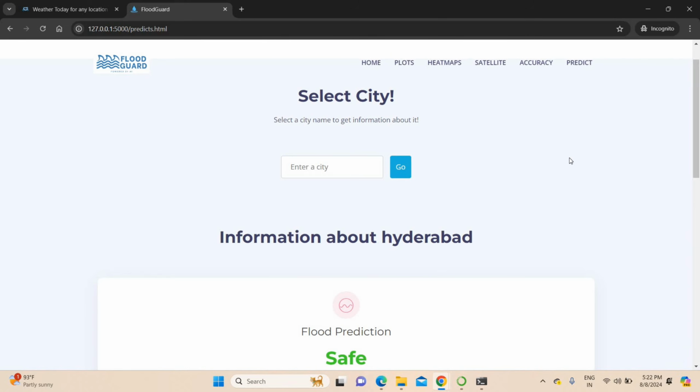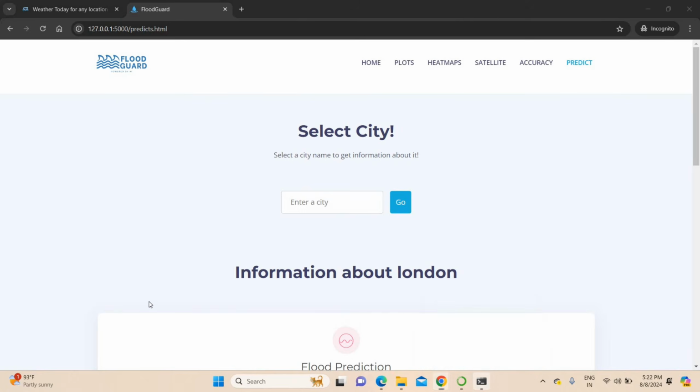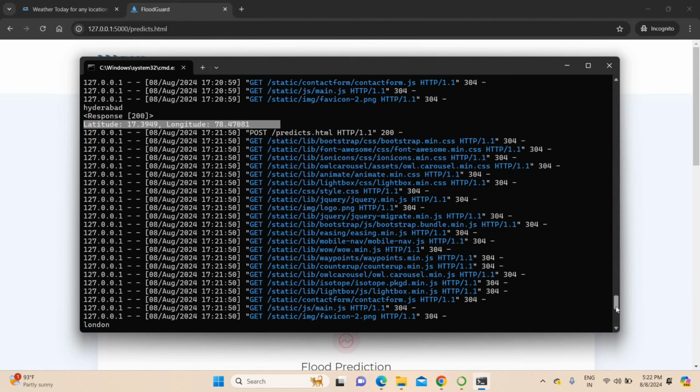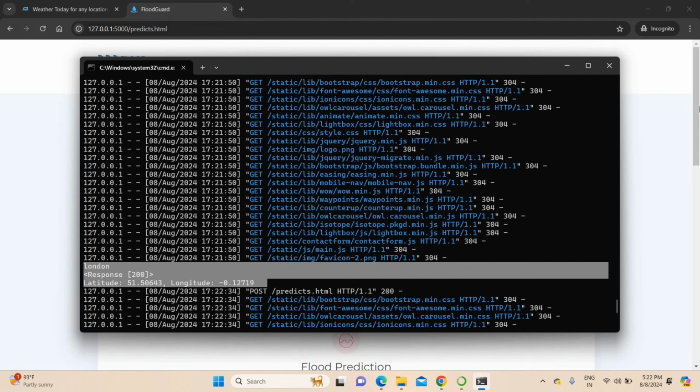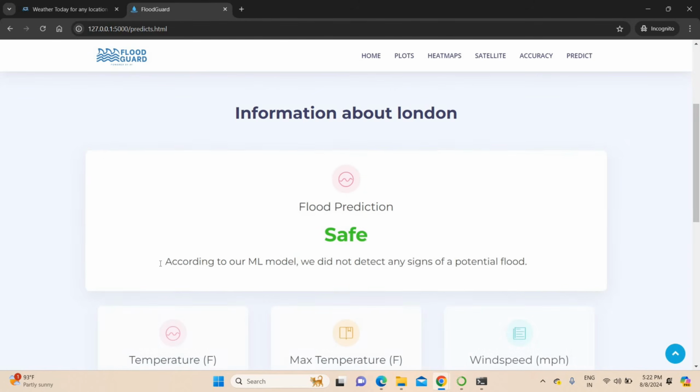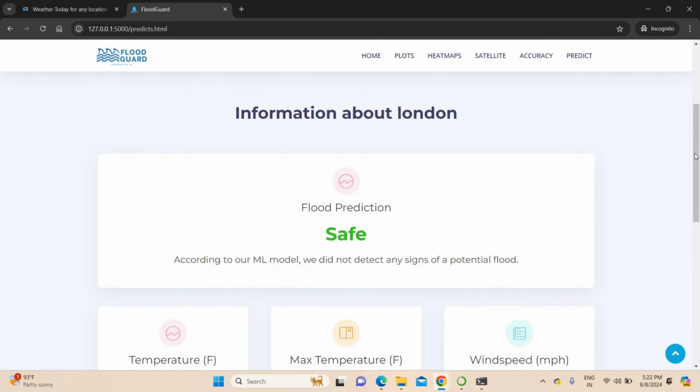This project does not only belong to Indian cities or Indian states, you can get results for any city in the world. So I am using London here. London, New York, you can type any city, it will work. Okay. I'm just typing London. After typing London, let me check whether it got London or not. Okay. You can see the response. London, latitude, longitude. So it got the result for London also. Safe. According to our ML model, we did not find any potential flood. So of the 5 cities we have checked, only Delhi has potential risk of flood for today's date.